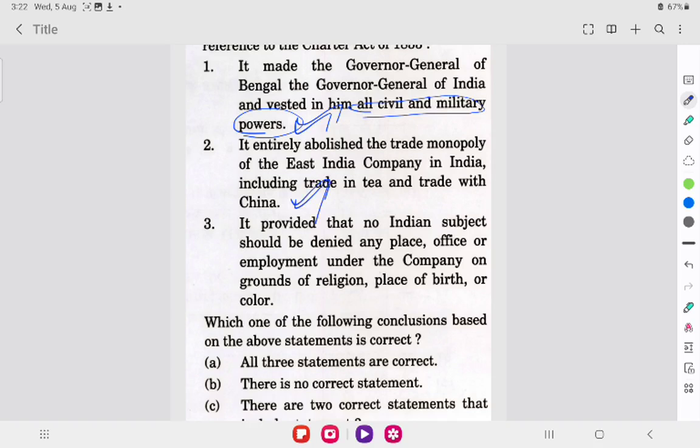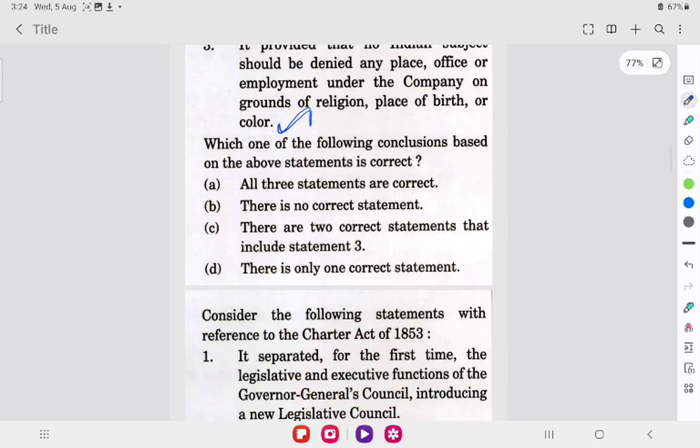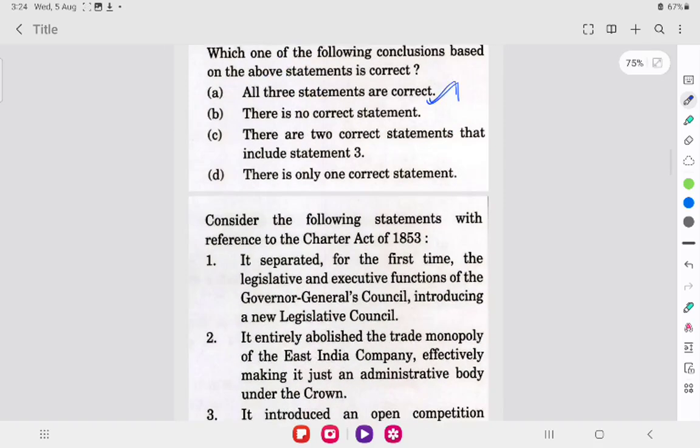Now, seeing the third one, it provided that no Indian subject should be denied any place, office, or employment under the company on grounds of religion, place of birth, or color. Yes, this is also correct. So, the answer is all the three statements are correct. Let's move on to the next question.